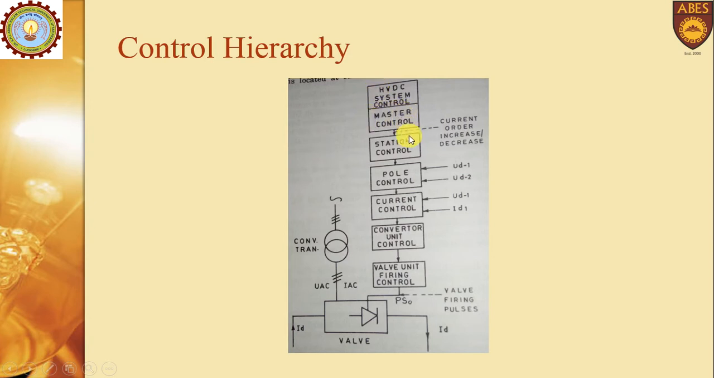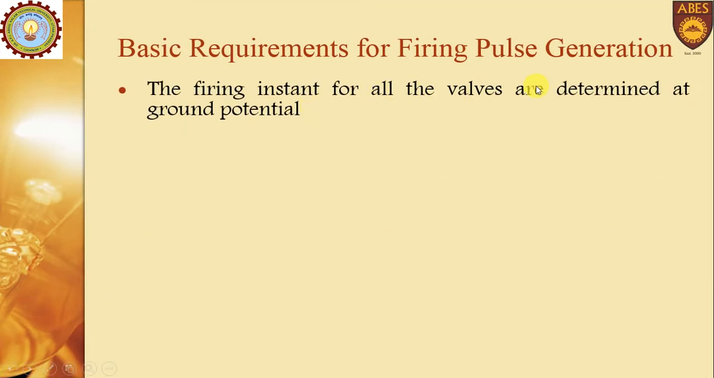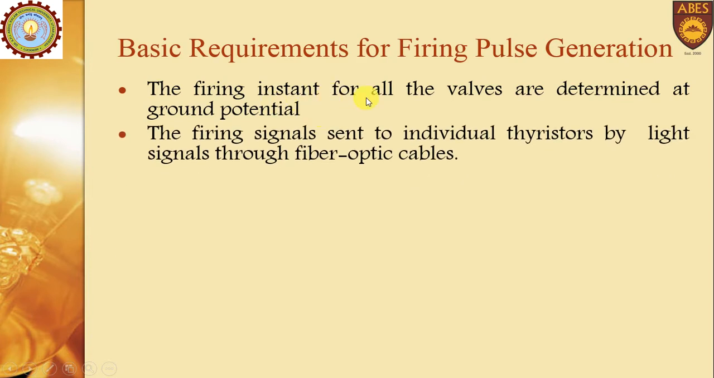Then after that the master control, then station control, after that pole control, then current control, then converter unit control, and ultimately at the lower end it is the valve unit firing control. So the basic requirement for firing pulse generation: the first requirement is that the firing instant for all the valves is determined at ground potential.